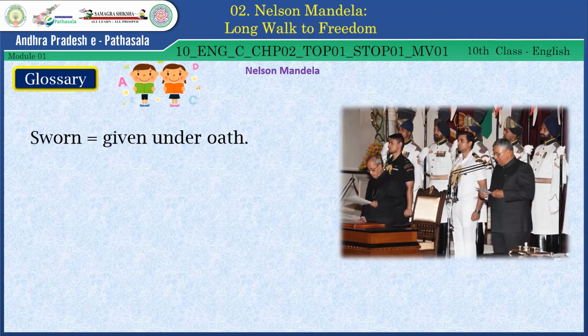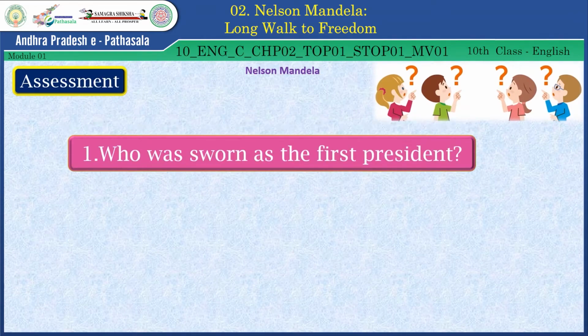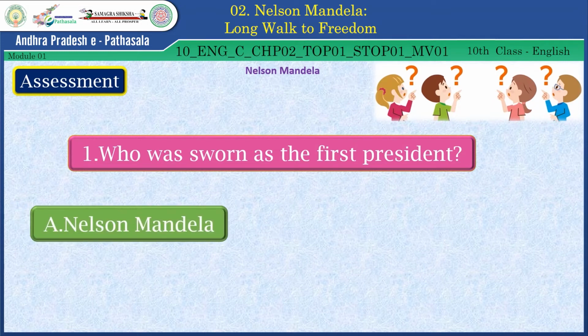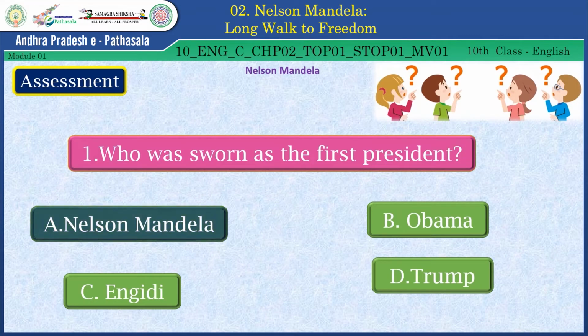Sworn, it means given under oath. Pledge, it means promise. Let's see a few questions here. Who was sworn as the first president? Nelson Mandela, Obama, Ngidi, Trump. What is the right answer here? Yes, the right answer is Nelson Mandela.